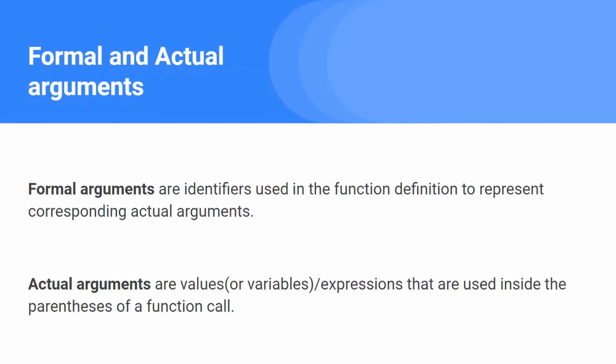Now, if we call a particular function inside the main function, where we can give the values of the integers, suppose our function name is, let's say, apple, and we are calling that apple inside the main function, and inside the parenthesis we have given two values, 2 and 3. So guys, 2 and 3 are the actual arguments, and outside the main function, in the particular function apple, the int x and int y are the formal arguments. So that is the difference between the actual and formal arguments. That's all for this theory part.